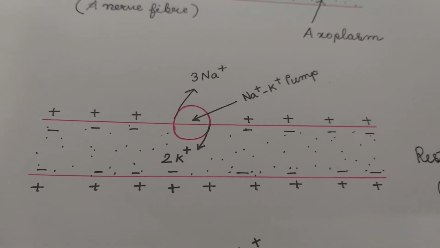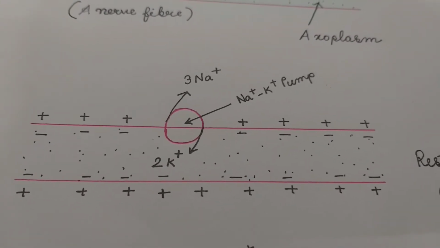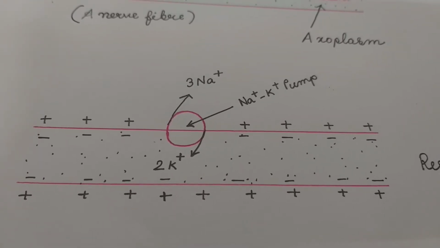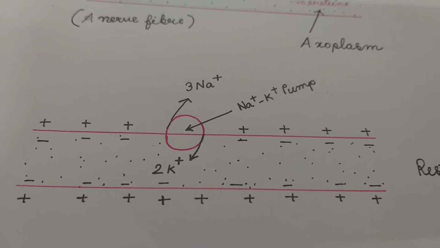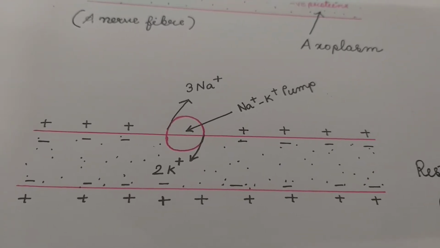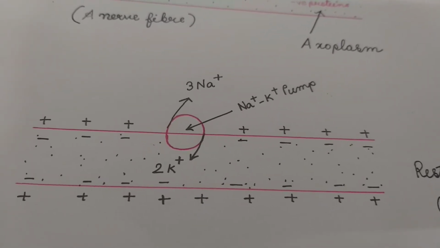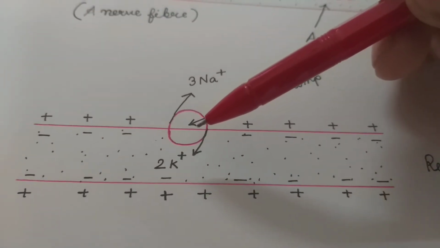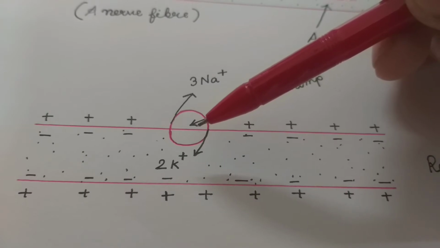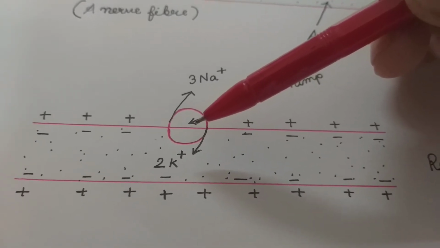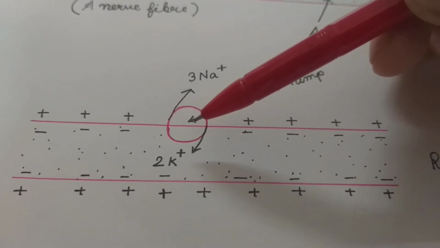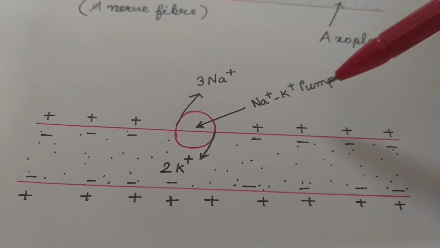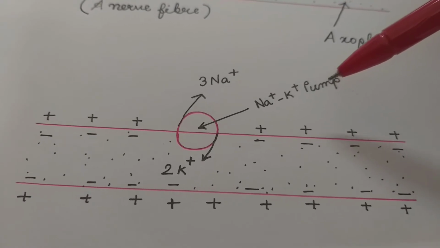Now, why this concentration gradient? Who maintains this concentration gradient? Who maintains this electrical gradient? Outside is positive, inside is electronegative. What maintains this? There is a pump in the axonal membrane of the axon, which is called the sodium potassium pump.